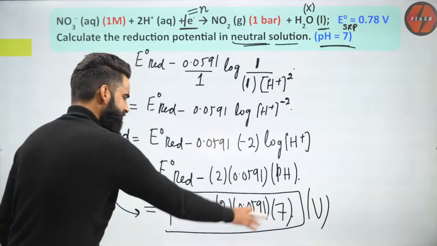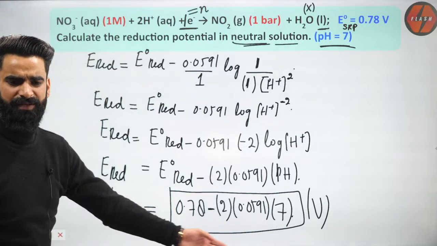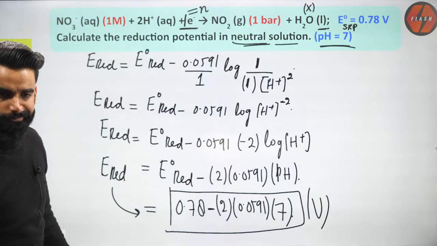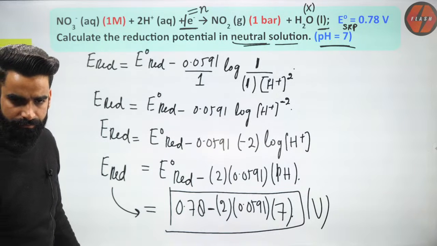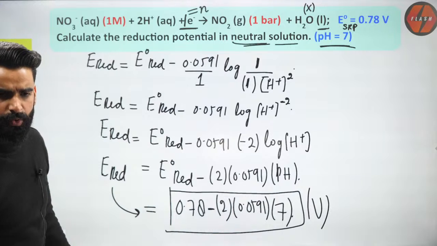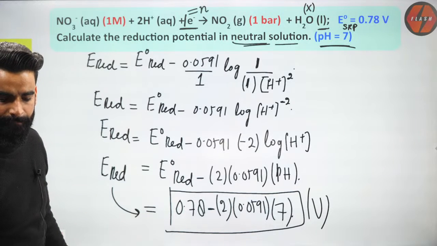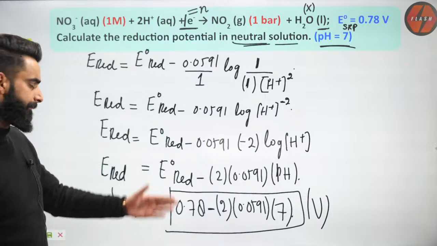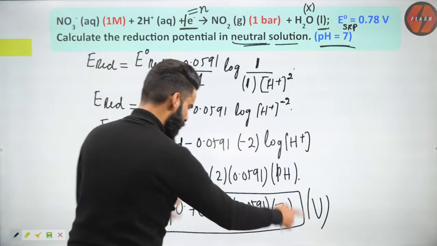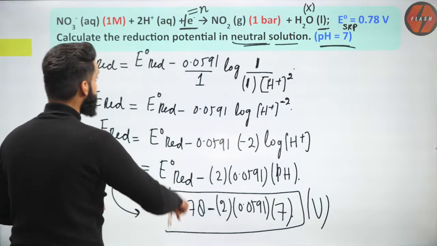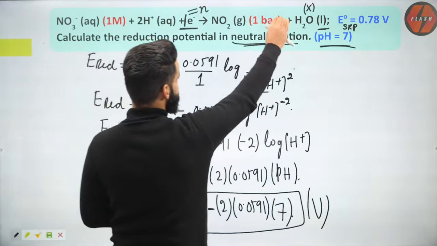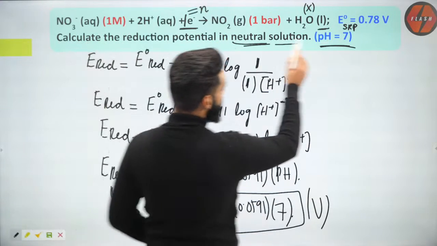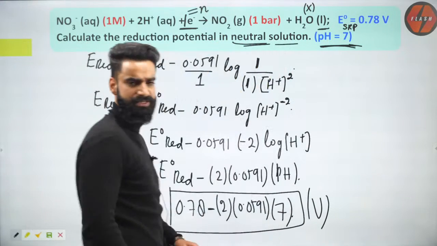Okay, you just calculate it, guys. You can do it afterwards, right? Okay. I'm moving on to the next question, guys. Just solve this. That will be giving you the reduction potential of the electrode whose cell reaction is this one, when the pH of the solution is 7.